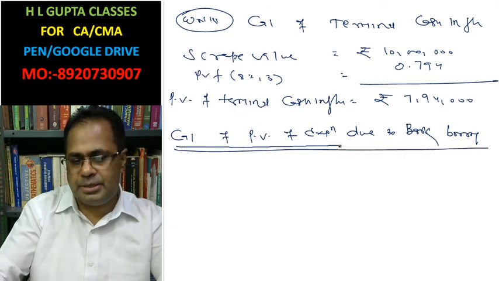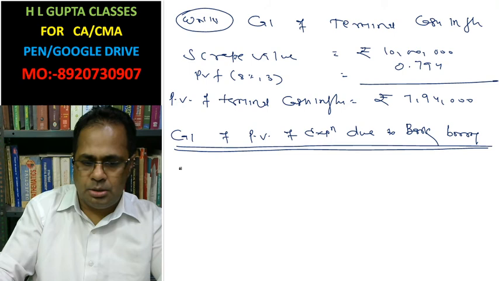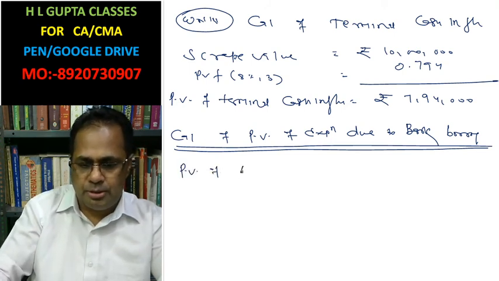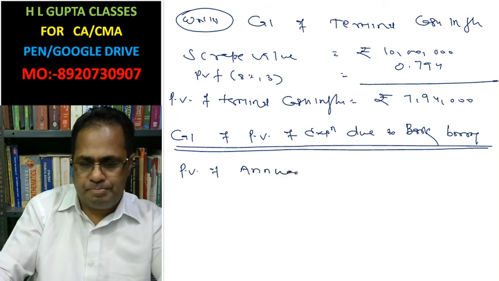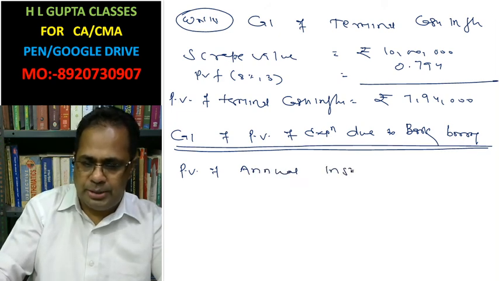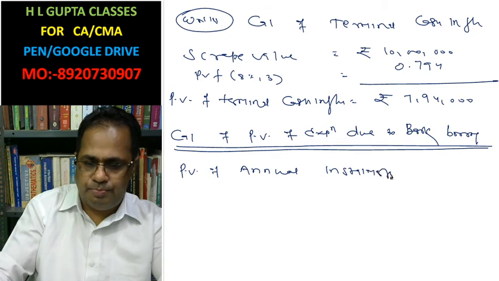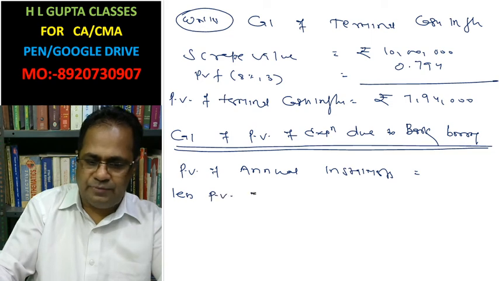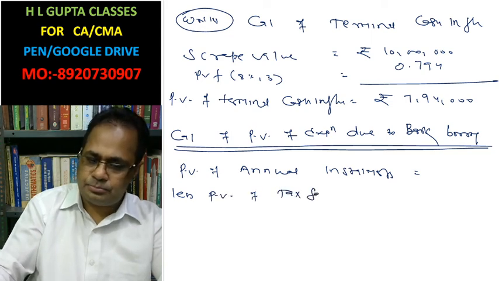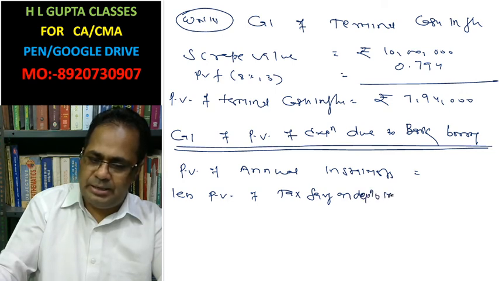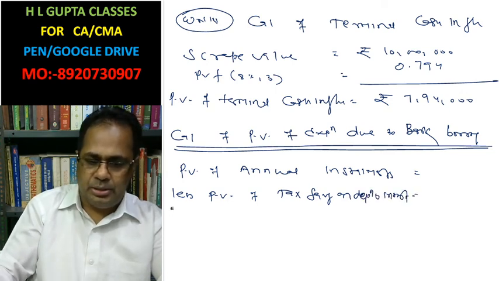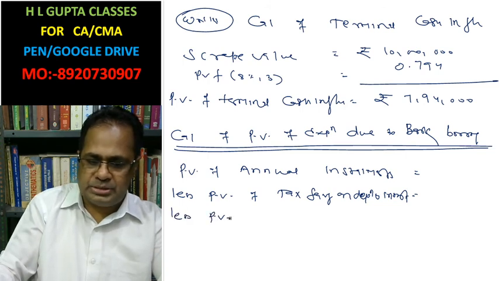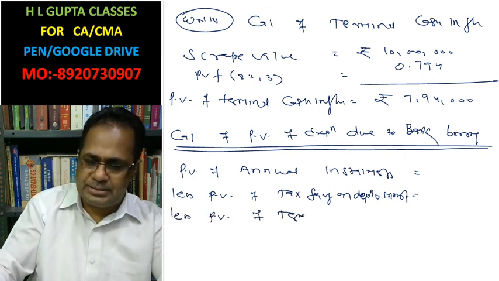Present value of expenditure due to bank borrowing: present value of annual installment, less present value of tax saving on depreciation and interest, less present value of terminal cash inflow.